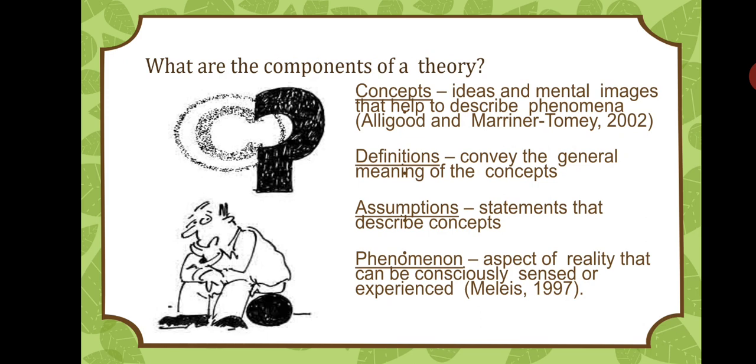What are the components of a theory? The theory consists of mainly four components. First is a concept. Concept means the ideas and mental images that help to describe a phenomenon. Then definitions. Definitions are the meaning of concept. The general meaning of the concepts are definition. Assumptions. Assumptions are the statements that describe the concept. And phenomenon. Phenomenon is the aspect of reality that can be consciously sensed or experienced.